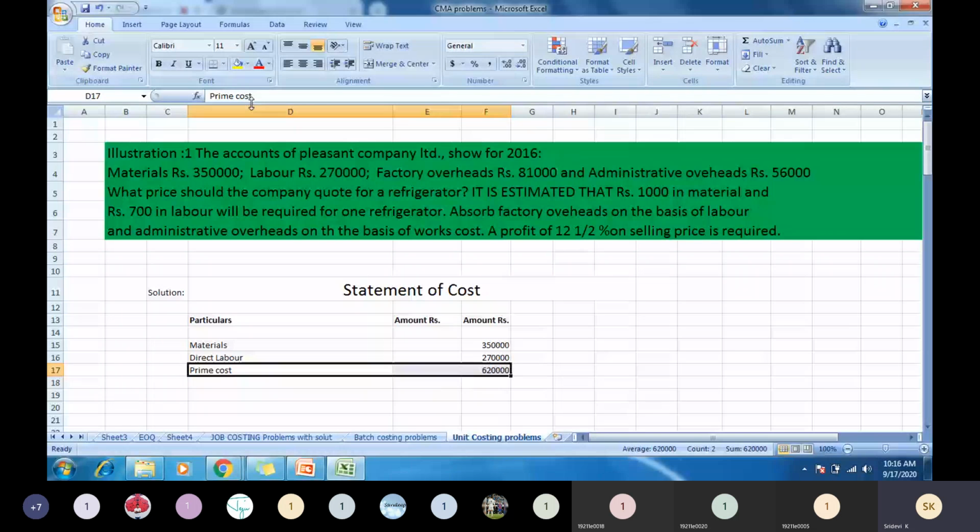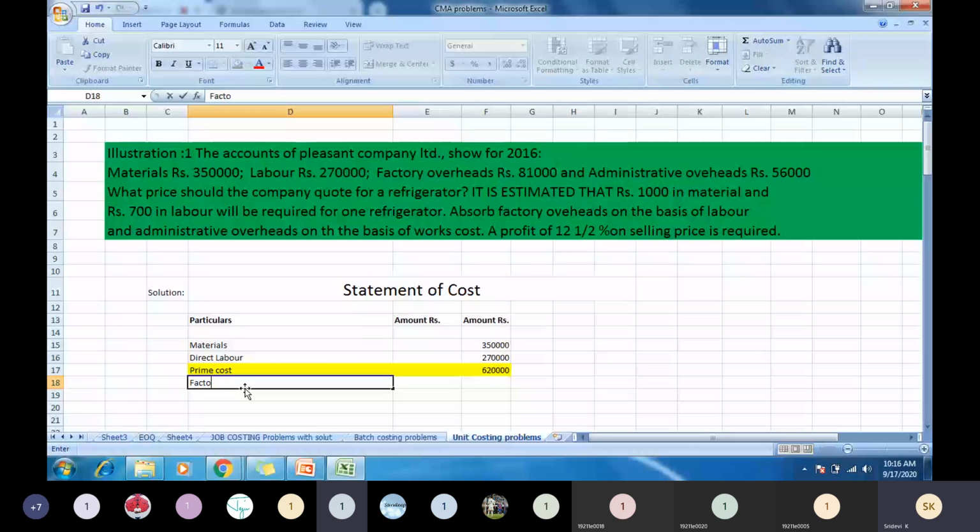So to prime cost, what are you going to add? Factory overheads. Factory overheads are given here. How much is it given?